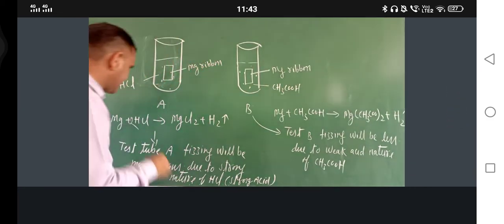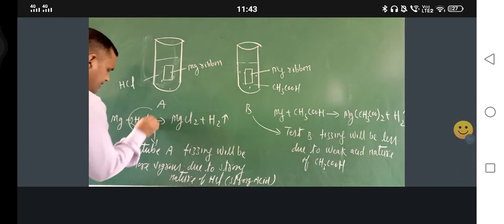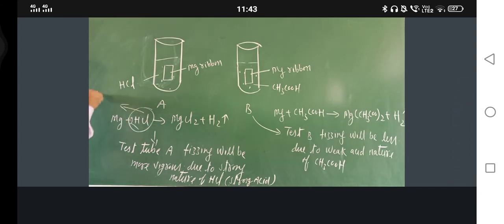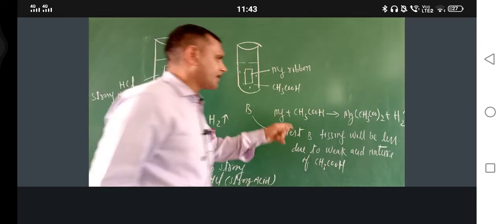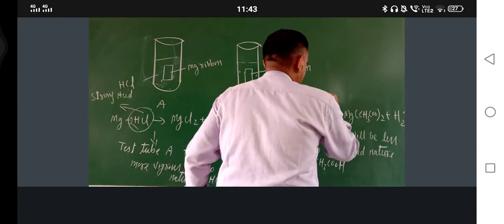Since HCl is a strong acid, hence reaction would be vigorous. Here this is a weak acid.